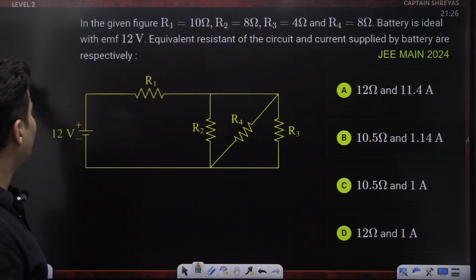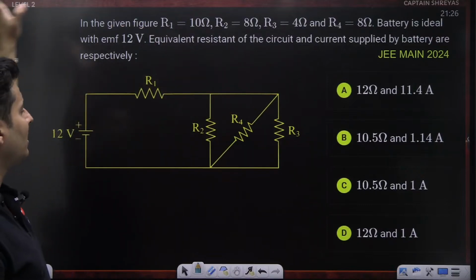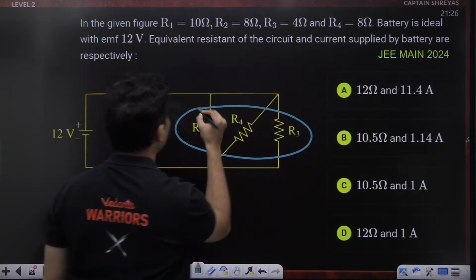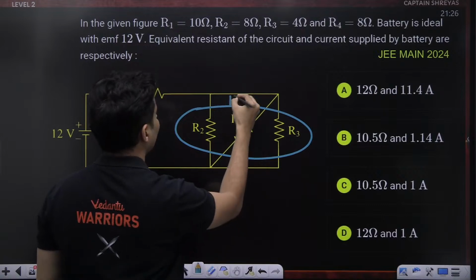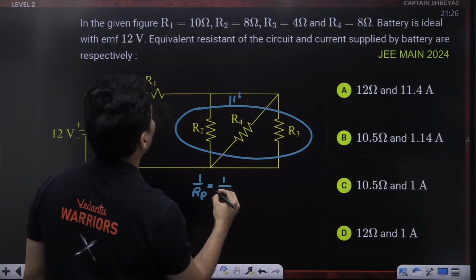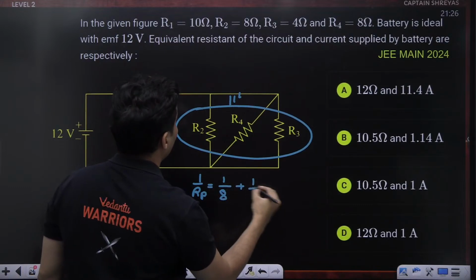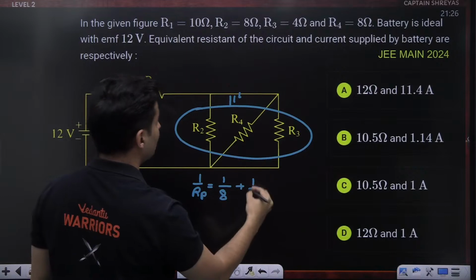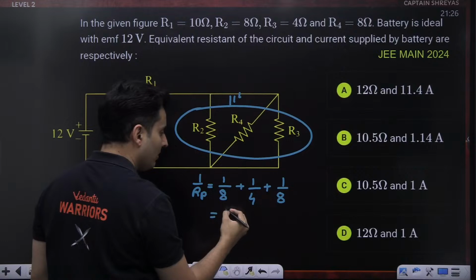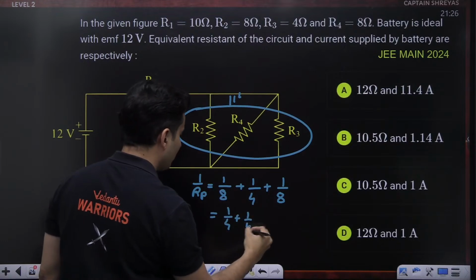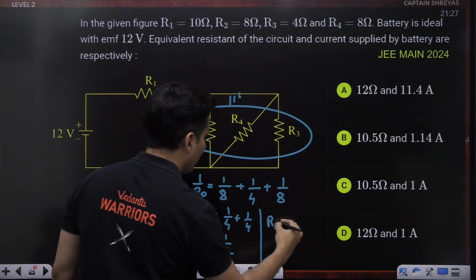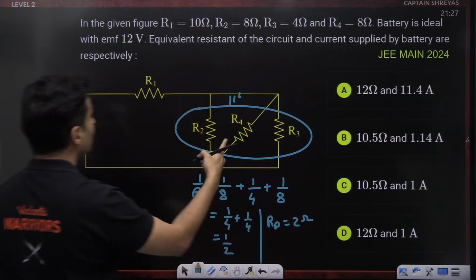R1, R2, R3, R4 are given. The battery is ideal. Find the equivalent resistance of the circuit and the current supplied. Okay, these three resistors are basically in parallel, like you can see. So if they are in parallel, 1 by Rp will be 1 by R2, which is 1 by 8, plus 1 by R3, which is 1 by 4, plus 1 by R4, which is again 1 by 8. 1 by 8 plus 1 by 8 is 1 by 4. So 1 by 4 plus 1 by 4 is 1 by 2. So basically, Rp is nothing but 2 ohms.